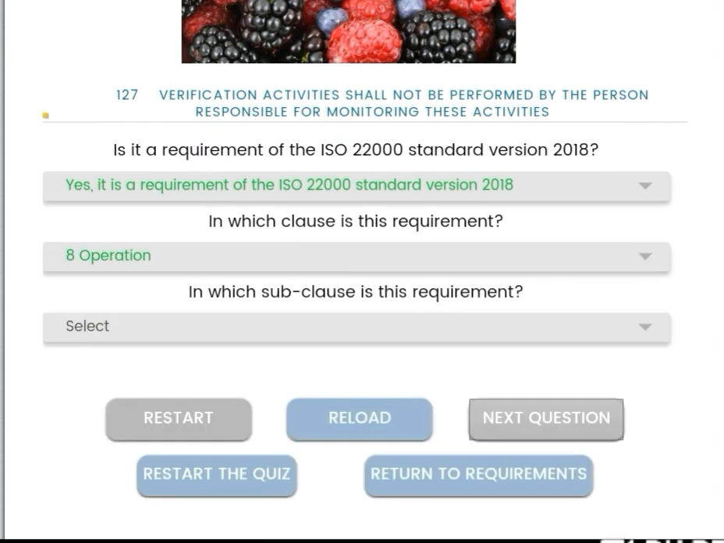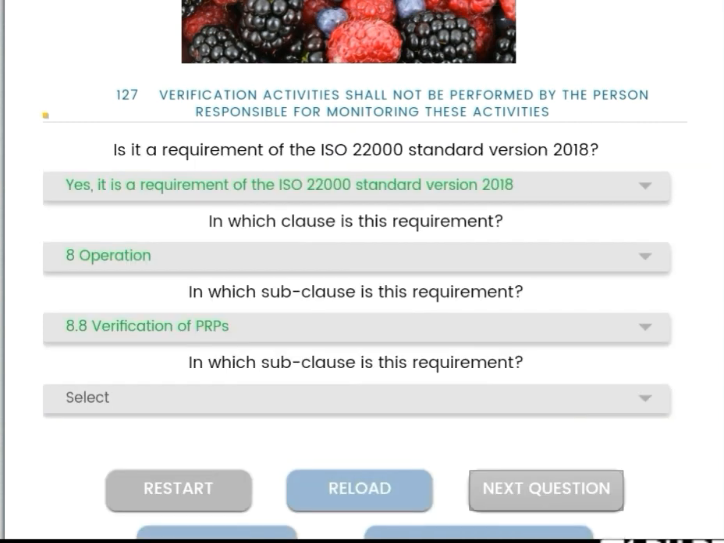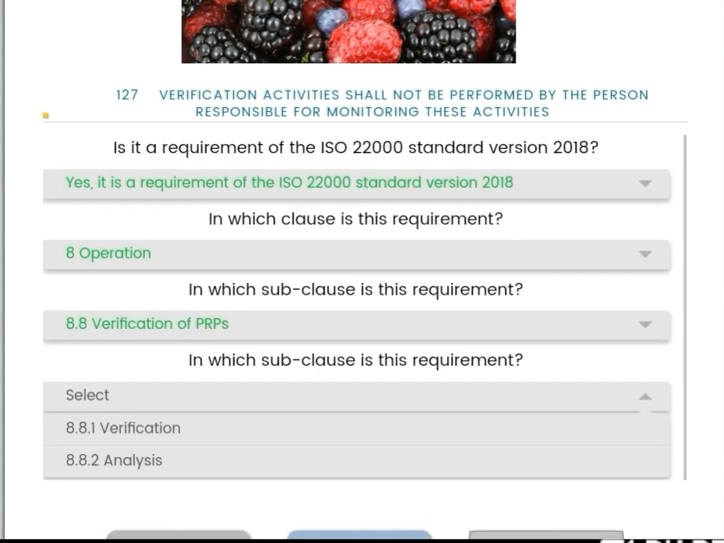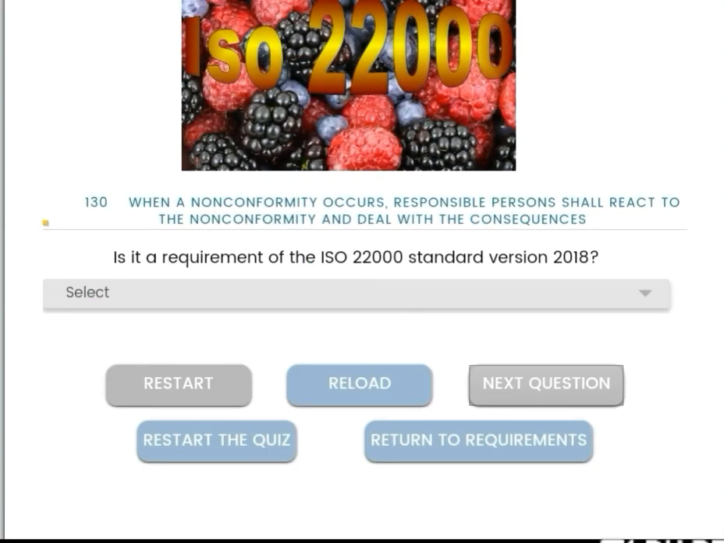Next, verification activities shall not be performed by the persons responsible for monitoring these activities. Yes, it is a requirement, and it's coming under 8, operations. And the subclass is 8.8 verification of PRPs, and 8.8.1 is the verification subclass.